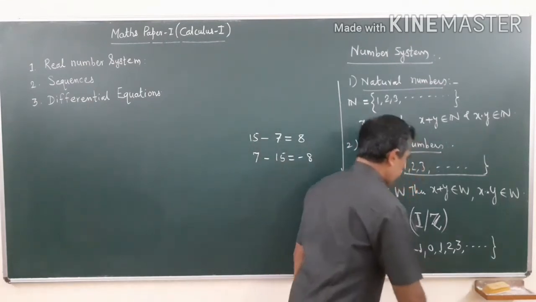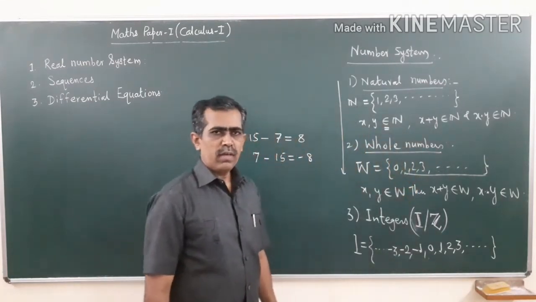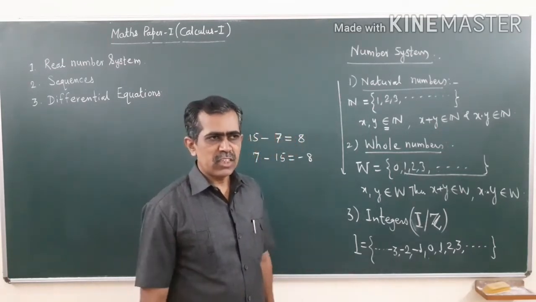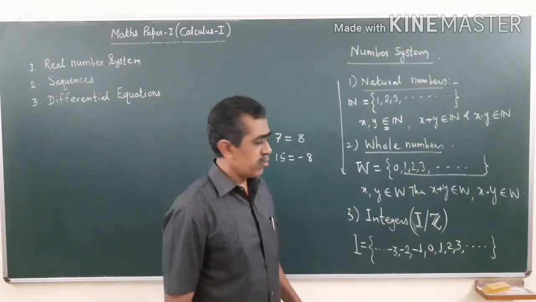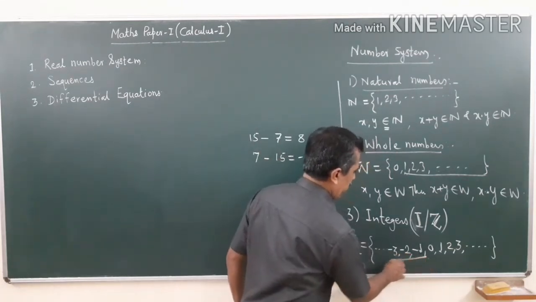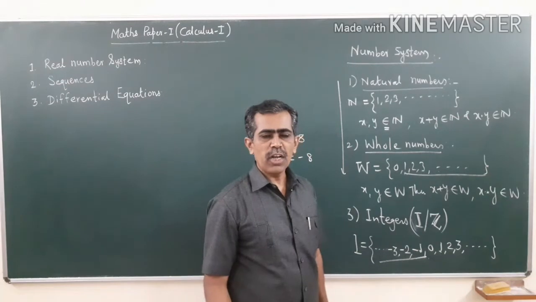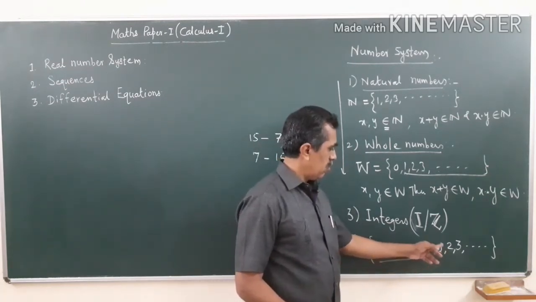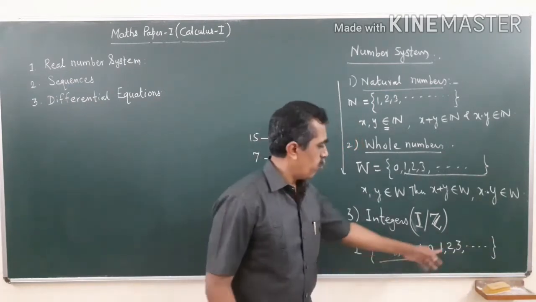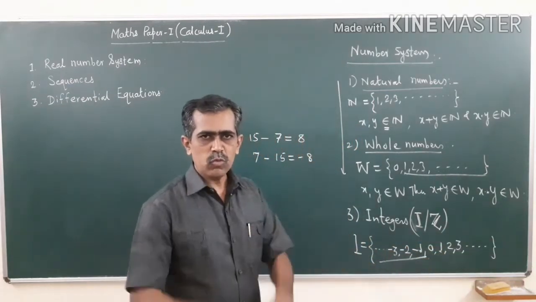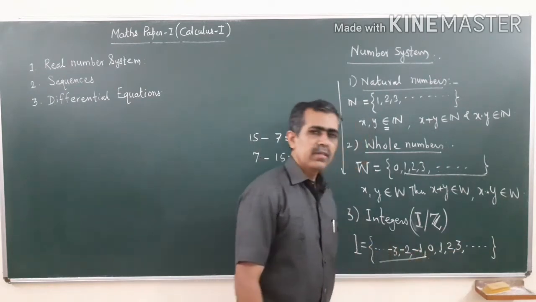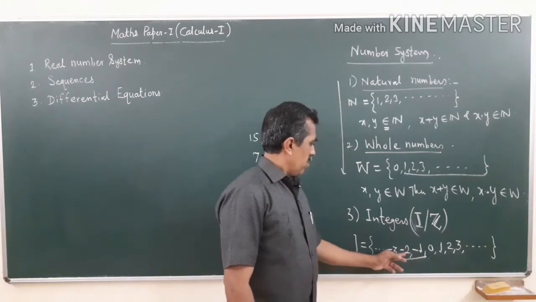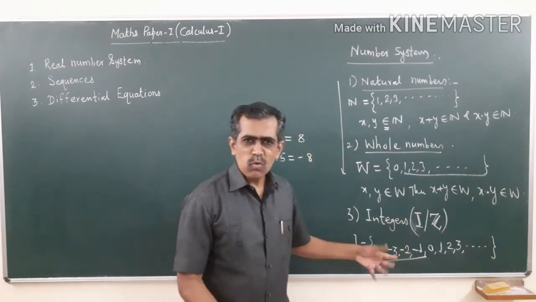Sometimes you may have the set of negative integers and of non-negative integers. What is non-negative? These are negative integers. And what do you mean by non-negative? Those which are not negative. What are non-negative numbers here? 0, 1, 2, 3 and so on. So 0 and positive integers, remember, they are also called non-negative integers.